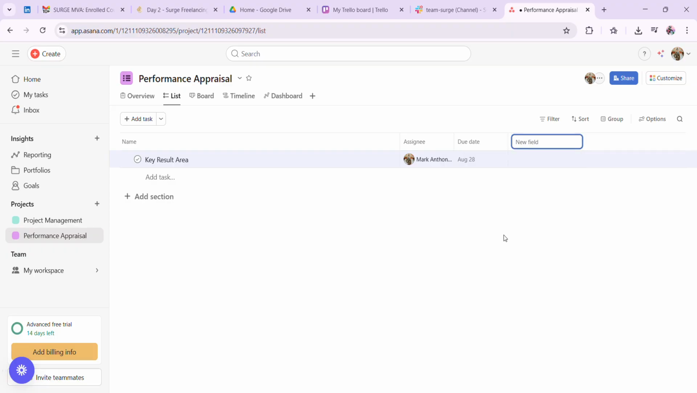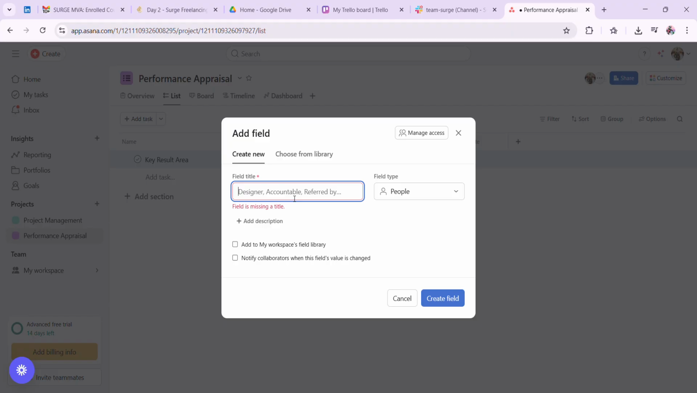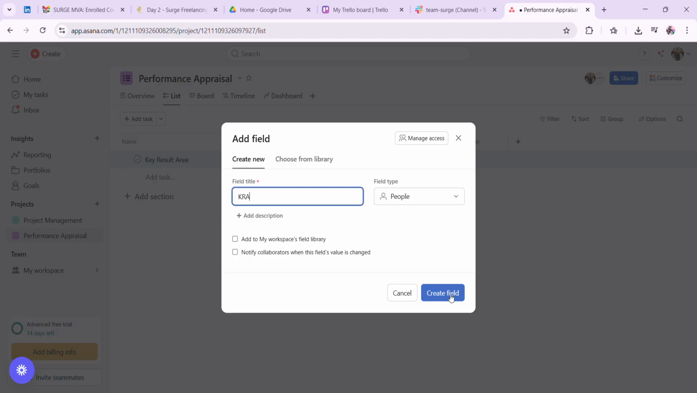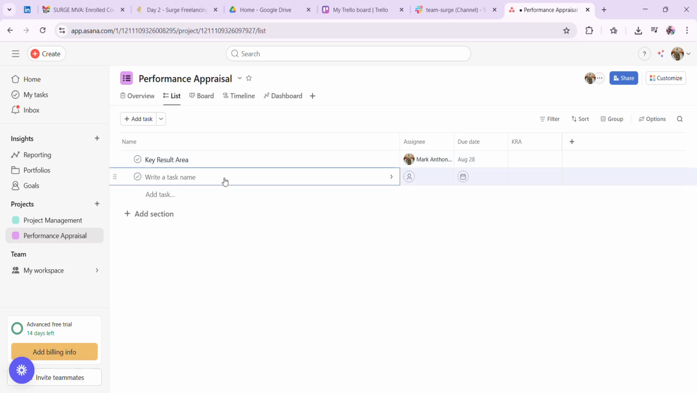Then you add field people, assignee, field title, clear field, then countable field title. This is KRA, create field. Okay, so you add some task again. You want to put another name for your appraisal. So that's it. Thank you.